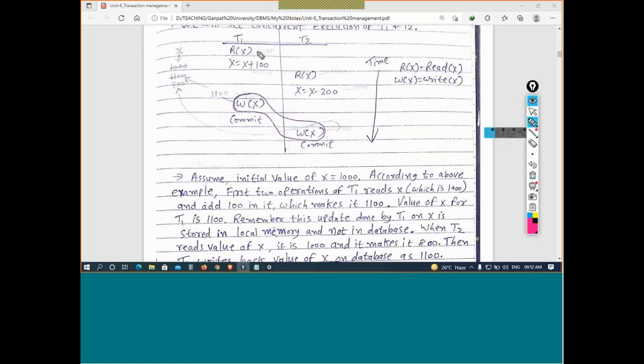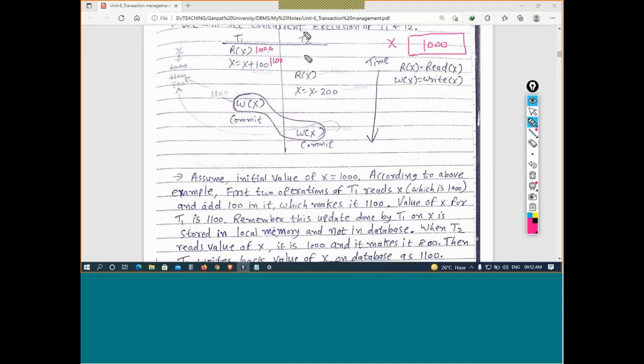Okay, so let us take the concurrent execution. Now the value 1000 is here. Let us see where this problem occurs. So here it will make 1100, but this update is not reflected in the database. If I look at the database, this is the database and the variable X. Initially the value of X was 1000. Now if I add 100 here, it should become 1100, but I have not updated the database. I have not updated it, so it is 1000 only.